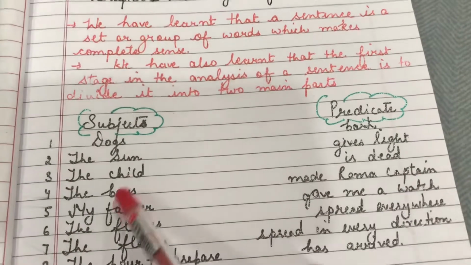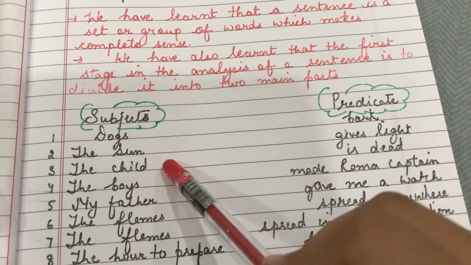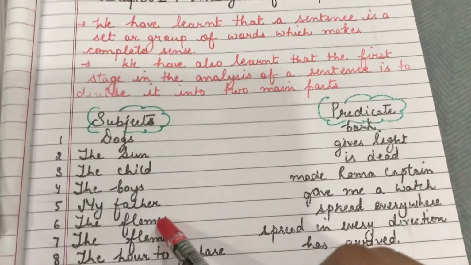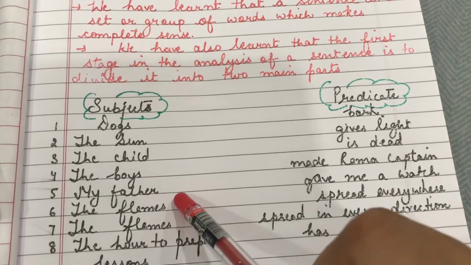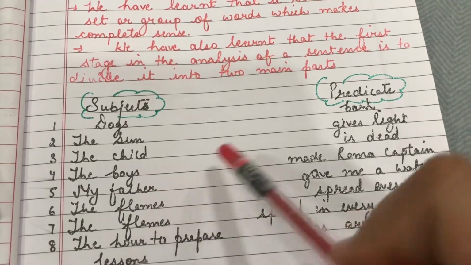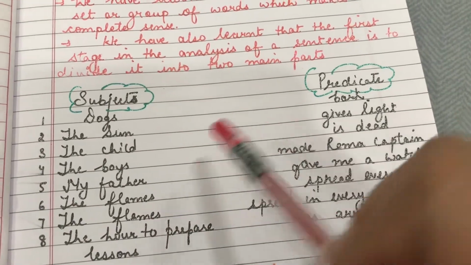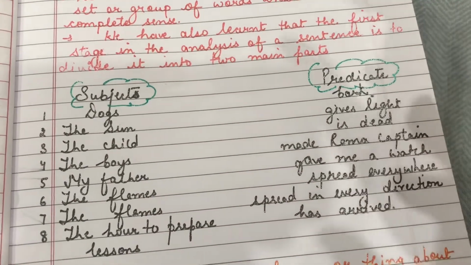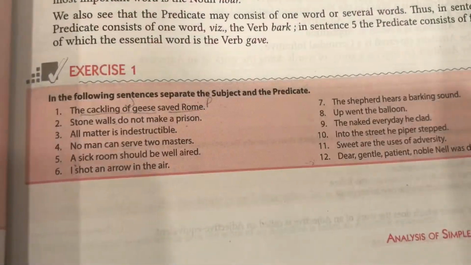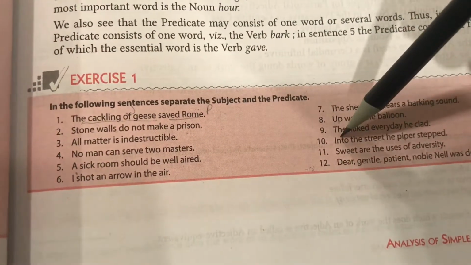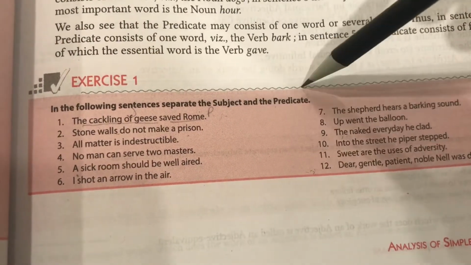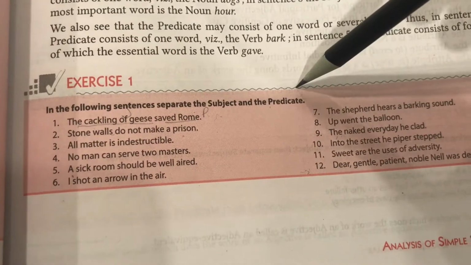Now the sentence is further divided into 2 parts, subject and predicate. The subject is regarding which thing or whom we are talking about, and the predicate is what that particular thing or person is doing. So I think you've understood properly what a subject and predicate is, as well as what a sentence is.